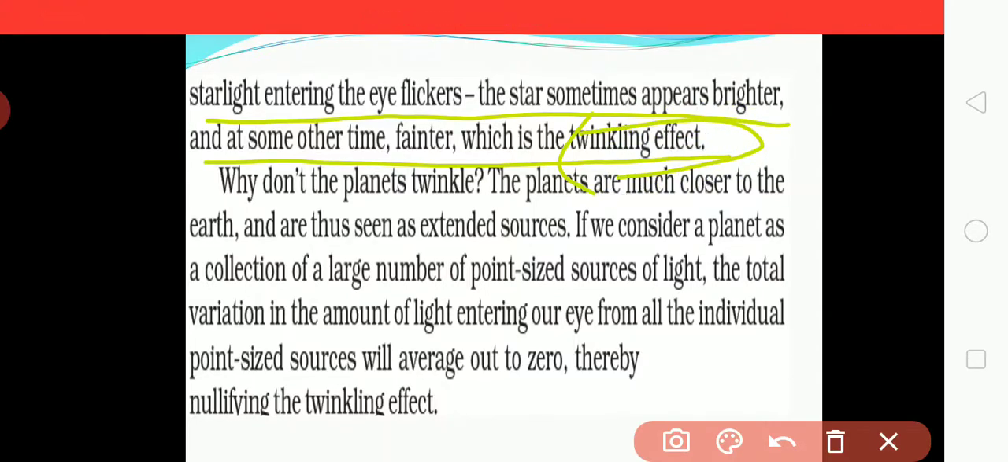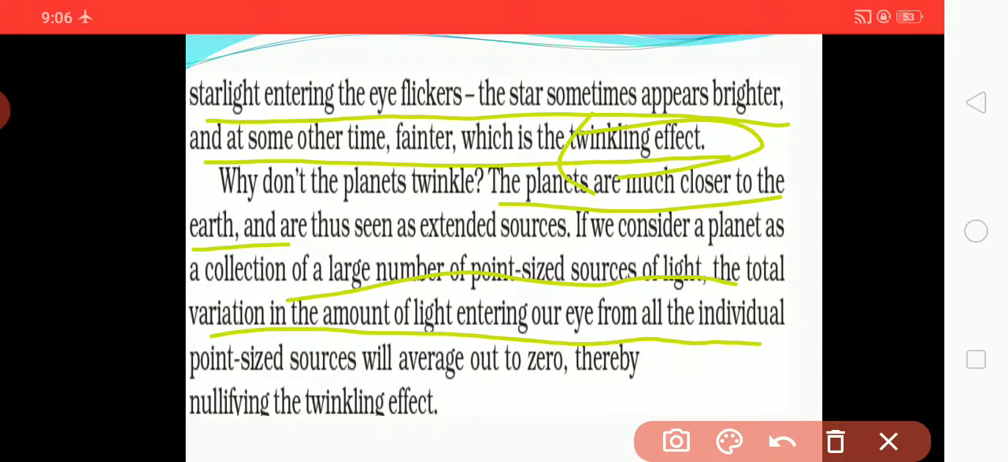Why don't the planets twinkle? The planets are much closer to the earth, and still they do not twinkle. Why? Planets are seen as extended sources. If we consider a planet as a collection of a large number of point-sized sources of light, the total variation in the amount of light entering our eyes from all the individual point-sized sources will average out to zero, therefore nullifying the twinkling effect.